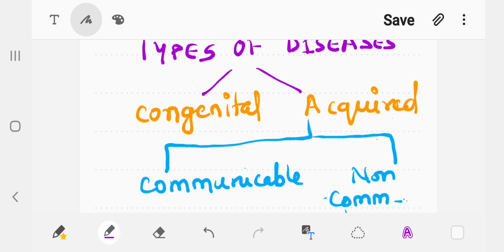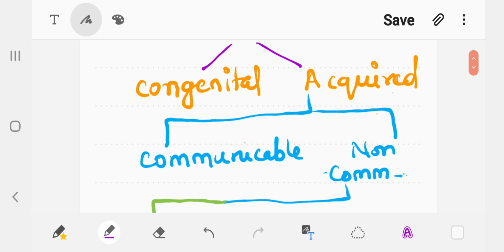The next category of disease is acquired disease. Basically, acquired diseases are the diseases which we acquire in our lifespan. These diseases develop after the birth of the individual. They are further classified into two types, and these are communicable and non-communicable. Most of the communicable diseases are infectious and are passed from one person to another person, whatever be the means.